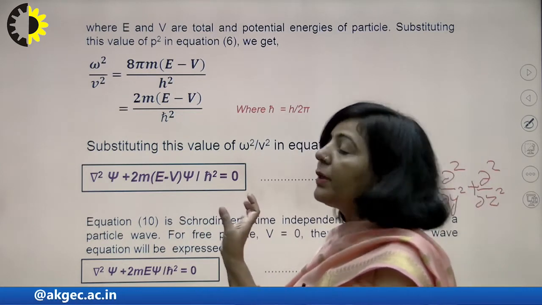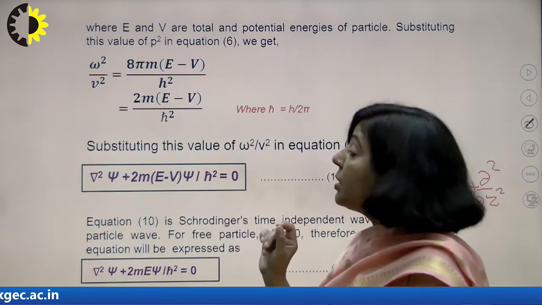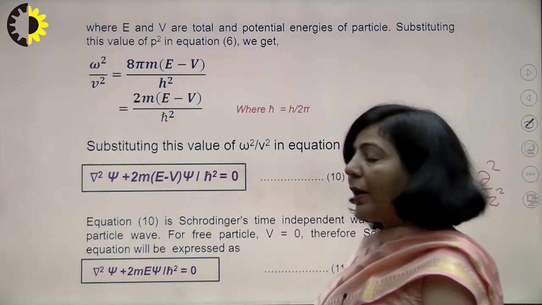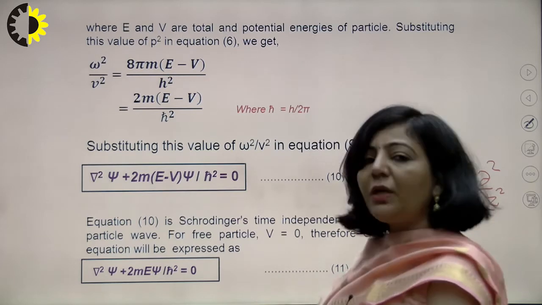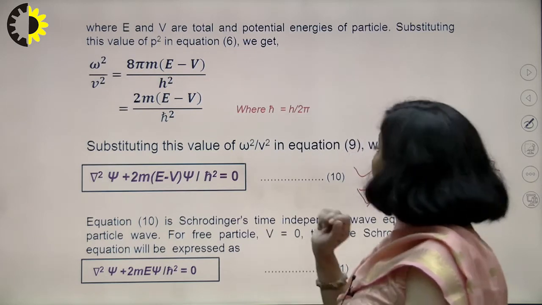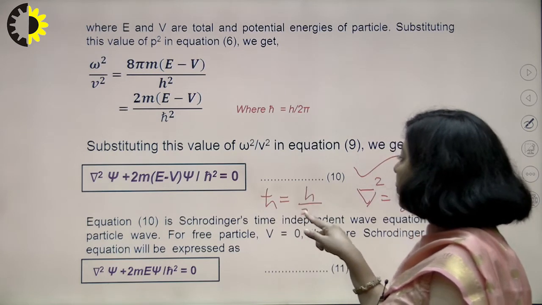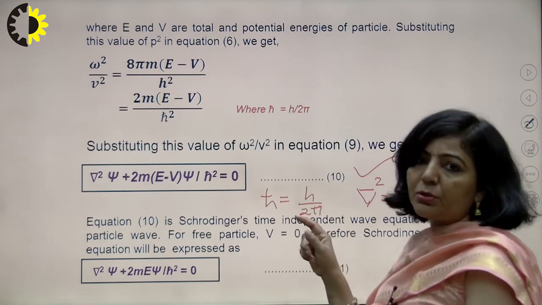So this is your time independent equation. In this equation, psi is independent of t. It depends only upon x, y and z, and you know the significance of each and every term here. Here this h cross is actually h upon 2 pi. And what is your h here? H is your Planck's constant, right?